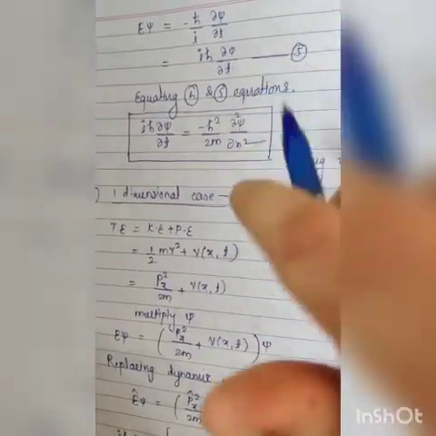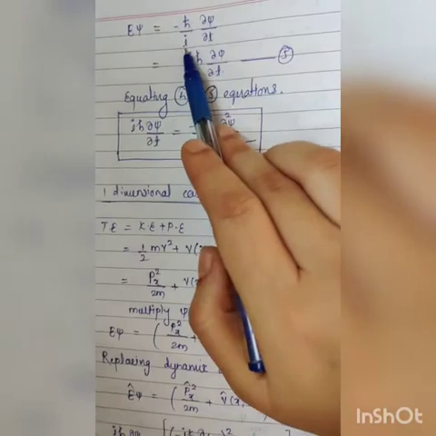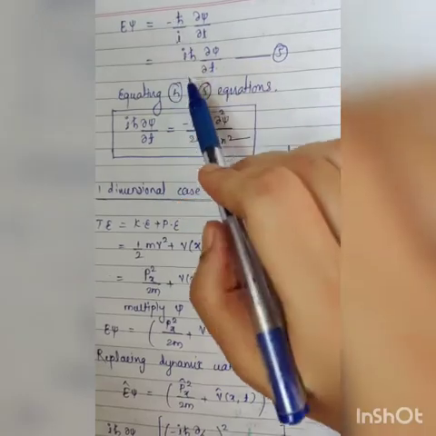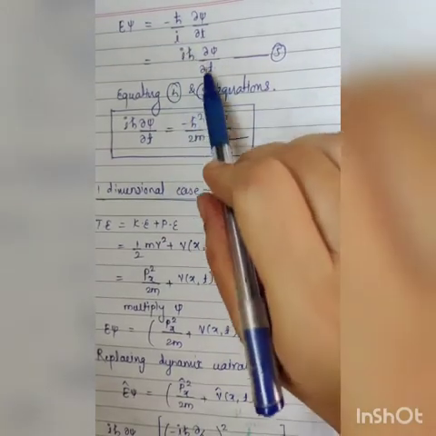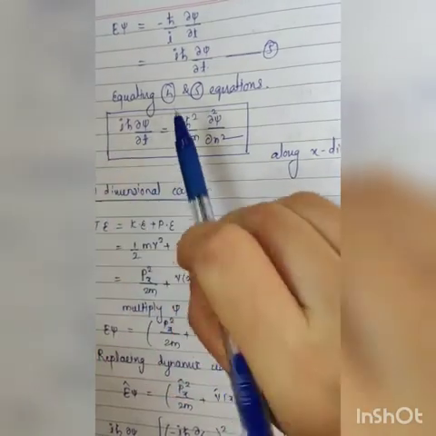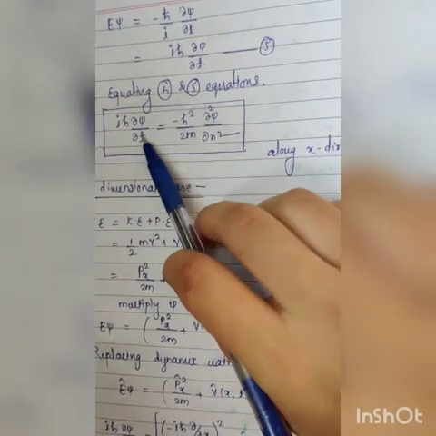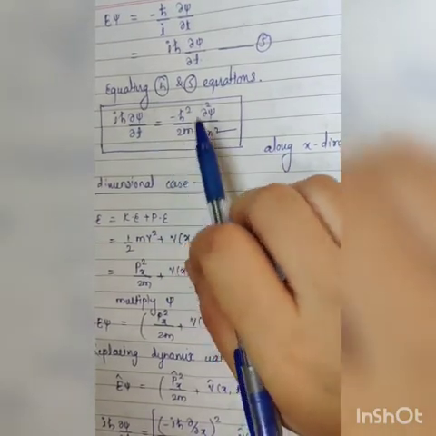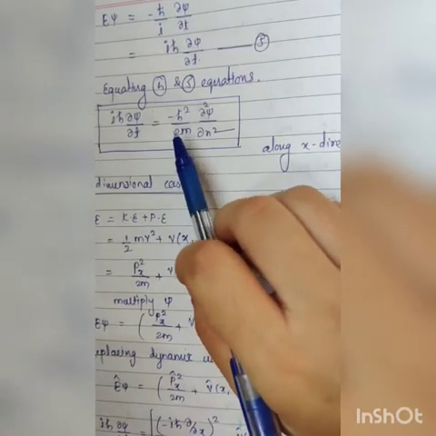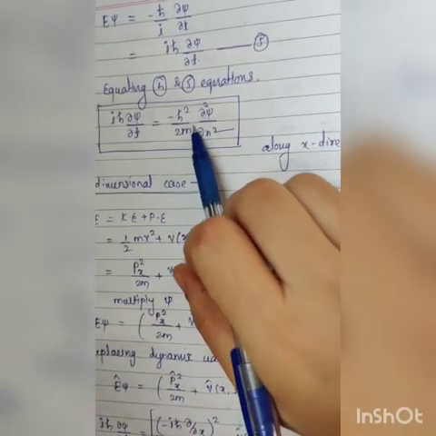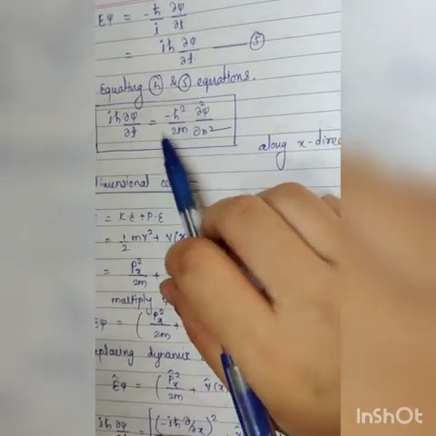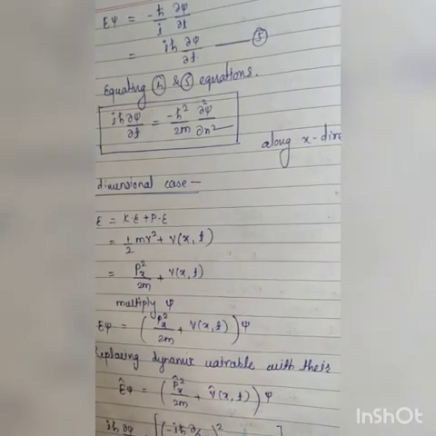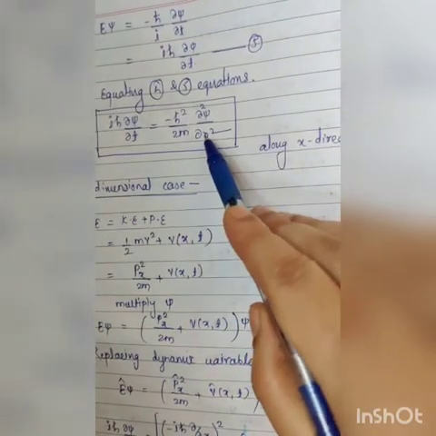Then now from behind, Eψ is equal to minus ħ by i ∂ψ/∂t. Again we don't want the denominator here, so iħ, i into i², minus minus plus. So ∂ψ/∂t, which is equation 5. From 4 and 5, equating both the equations, what comes? iħ ∂ψ/∂t is equal to minus ħ² by 2m ∂²ψ/∂x², which is the Schrodinger time dependent equation. Highlight here, it is the Schrodinger time dependent equation along the x axis. Here we take x.